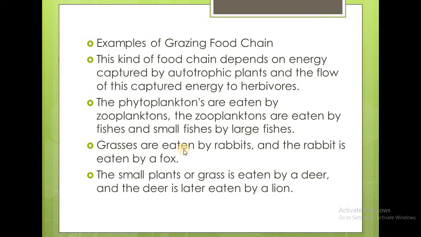When you come to the grassland ecosystem, the grasses are eaten by the rabbits, and then the rabbit is eaten by the fox. So these are the different types of food chain. The small plants or the grasses are eaten by the deer, and the deer is eaten by the lion in the case of a terrestrial ecosystem.